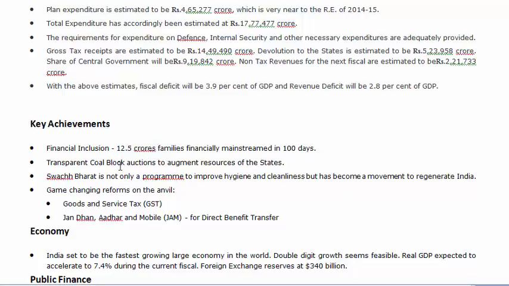Now, transport, Swachh Bharat program, game-changing reform like goods and service tax. Now, goods and service tax, I'll just tell you something about that. Basically, currently there is a different tax for goods and a different tax for services. For services, there is an all India tax. So if there is a service tax, it will be the same in Chennai, Delhi, Bihar. But for goods, there is a different tax.